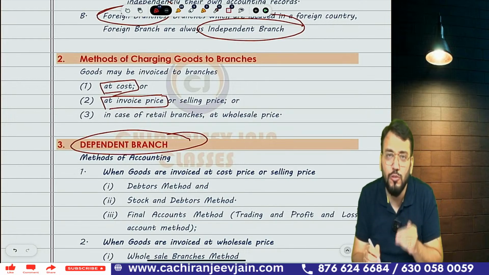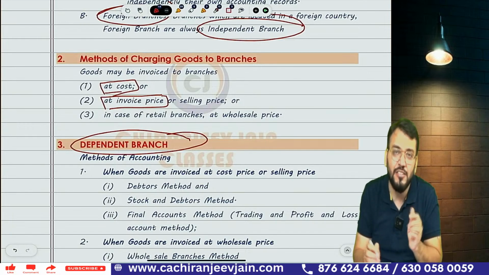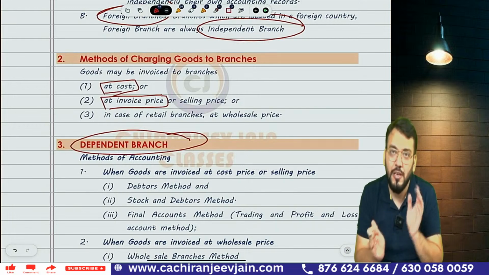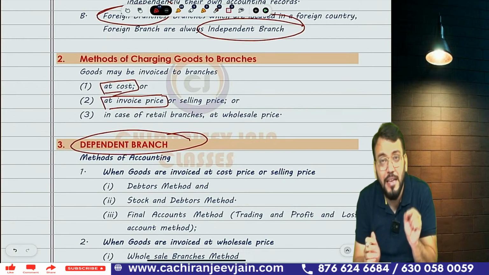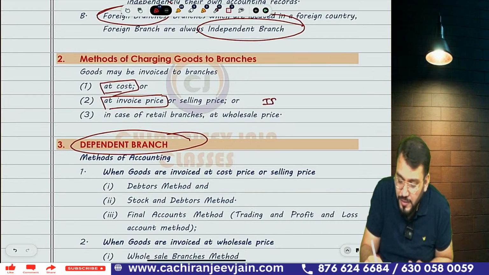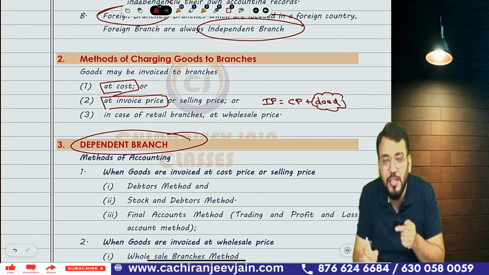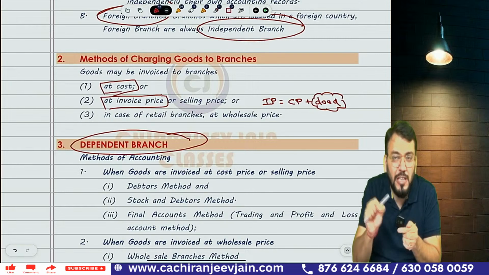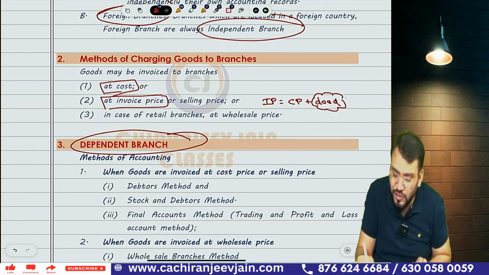So when the goods are sent by head office to branch at cost price, in that case, can I say there is no loading margin. But whenever we say goods are sent by head office at invoice price, what do you mean by invoice price? Invoice price is equal to cost price plus loading. Now what is this loading? Loading is nothing but the profit added by head office in the cost price. So this is known as loading.